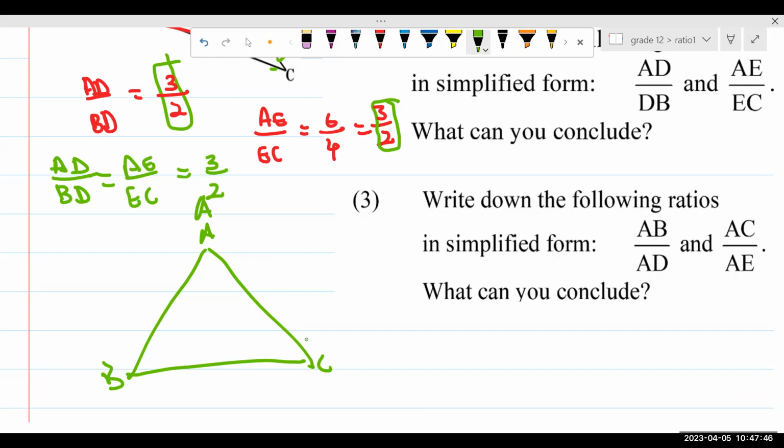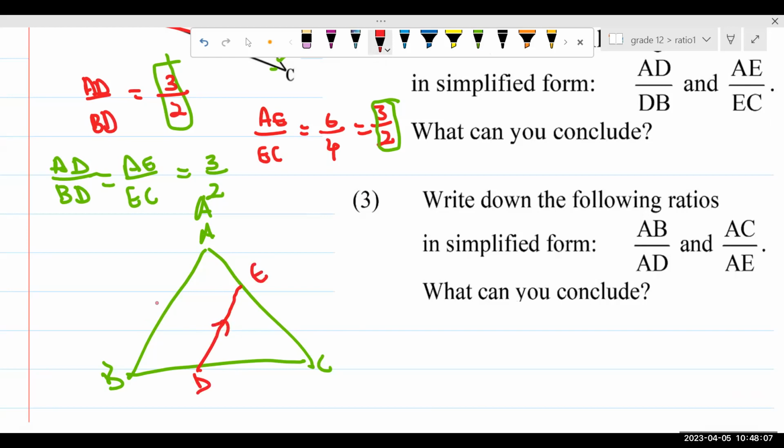You choose the line. You choose BC. BC is common. Let's choose AB. So I'm going to draw a line parallel to AB. This is me drawing a line parallel to AB. I'm going to call this D here, and then I will call this one E.